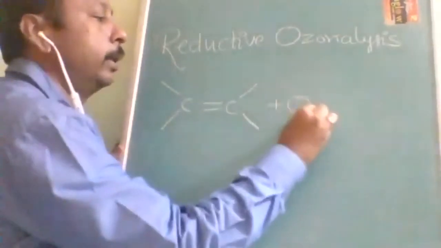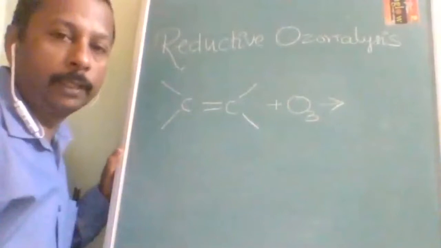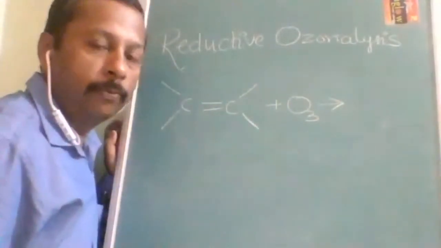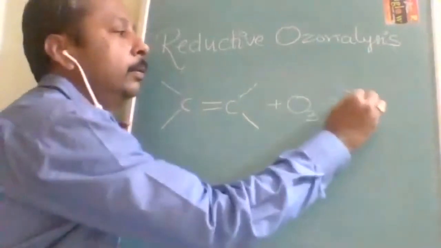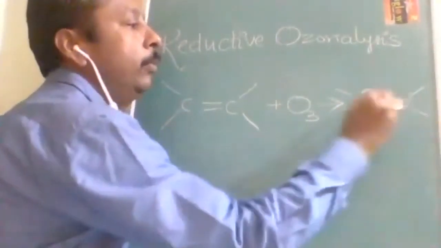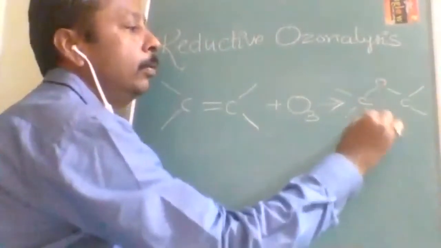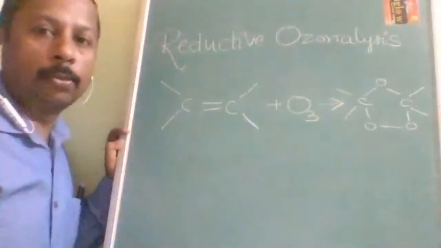When it is treated with ozone, it will make a beautiful home. What will it make? It will make a home wherever the pi bond is, at that place only. So what is that home? Just see here. This is a beautiful home made by the ozone. And chemists call it an ozonide.